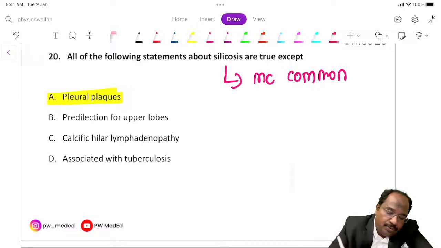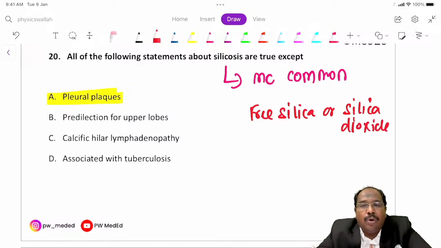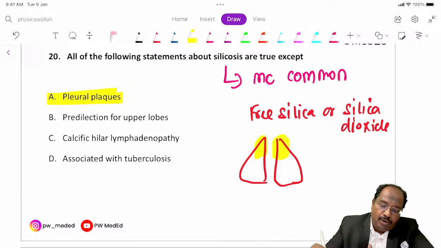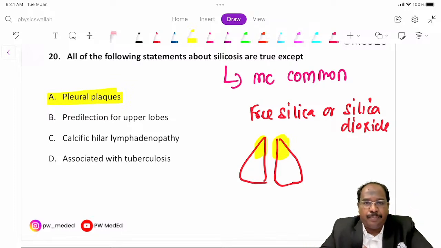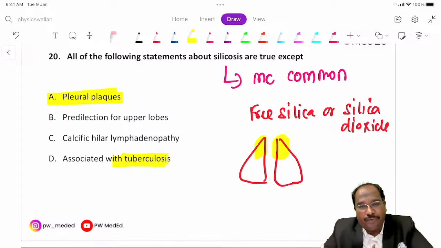This happens due to inhalation of free silica or silica dioxide. Usually in mines, coal and gold mines. KGF is where they first discovered it. Which part of the lungs will be affected? More of the apical lobes, the upper lobes, will be affected, and they are prone for TB. They are prone for TB.